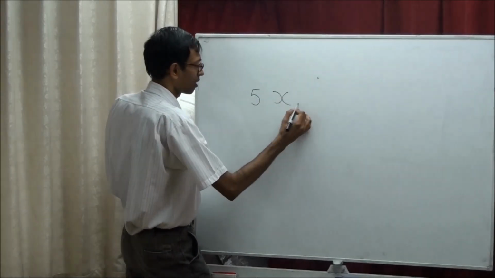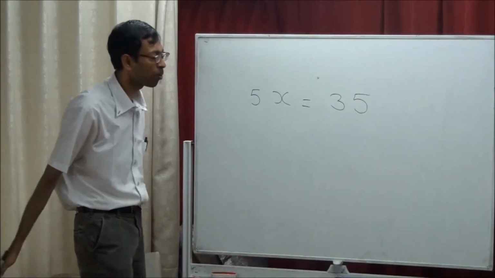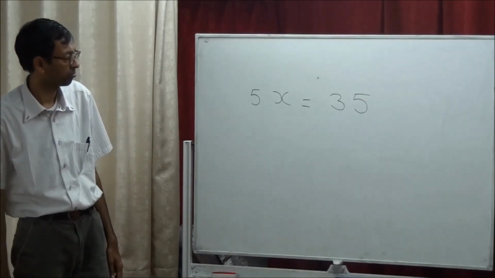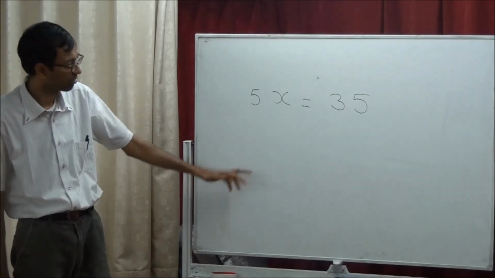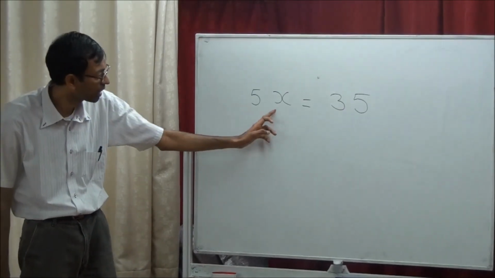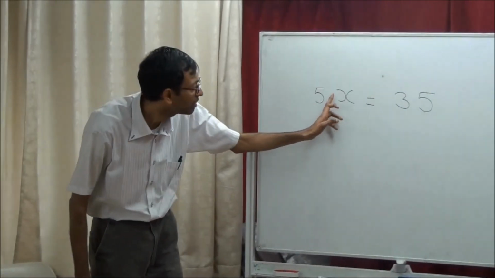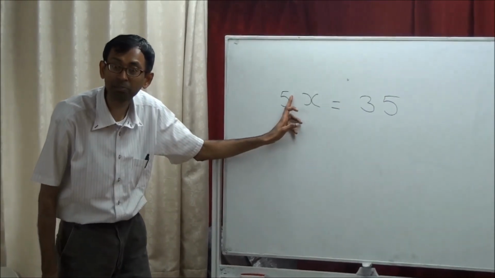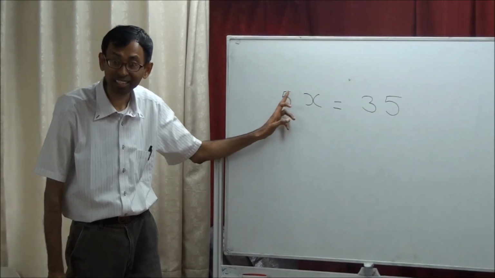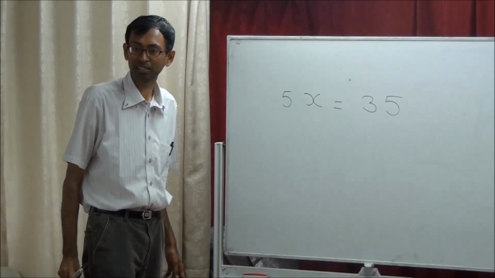5x equal to 35. So Monet ate x cakes every day, for 5 days she ate. What is 5x? 5 plus x, or 5 minus x, or 5 multiply x? If there is nothing here, that means it's a multiplication. 5 and x, there is nothing here. It's so easy. That means it's a multiplication.